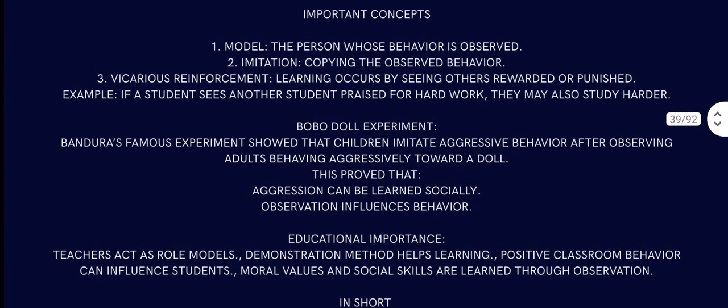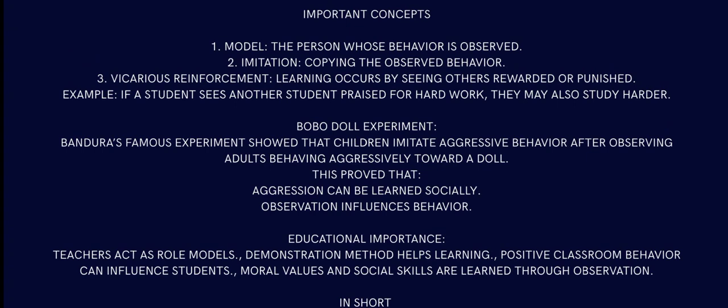An important concept is the model, the person whose behavior is observed. Imitation is copying the observed behavior. Then comes vicarious reinforcement: learning occurs by seeing others rewarded or punished. If you see someone doing something and that person is getting rewarded for it, then you will do it. If that person gets punished for it, then you will also stop doing it. So if a student sees another student praised for hard work, they may also work hard. If a student sees another student getting scolded for some bad habit, they will also stop doing that sort of thing.